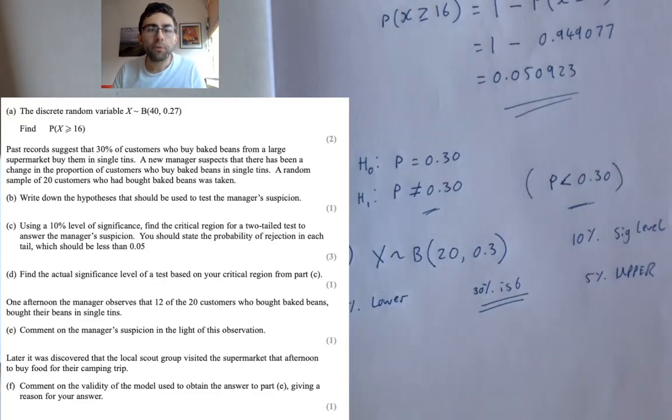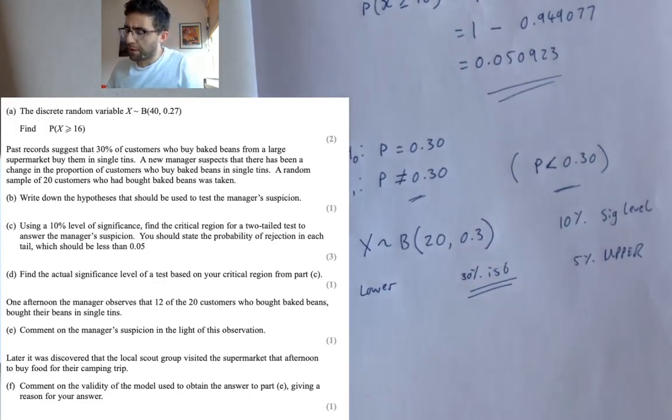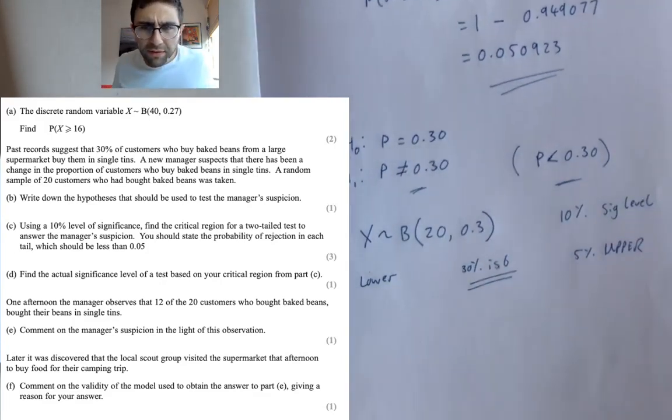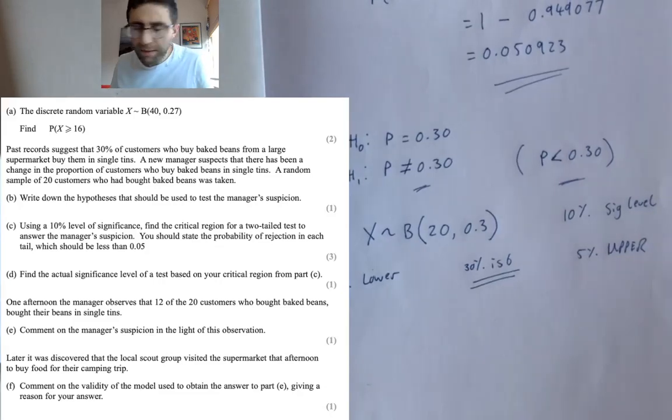So what this hypothesis testing is about is what number of these single tins we would need to see out of a sample of 20 such that we reject the 30% and say it's ridiculous. Because, for example, if out of the 20 it was 19 or 18, we'd be saying this 30% is a joke. Anyway, that's a lot of talking, but I feel it's necessary to get a bit of a backstory, and now I'm going to go with it.